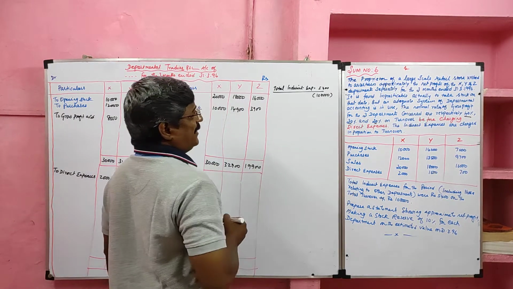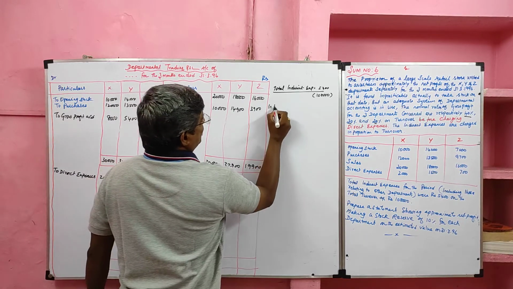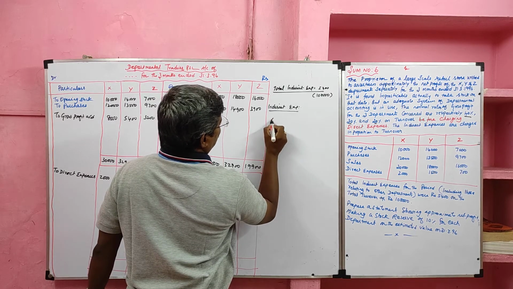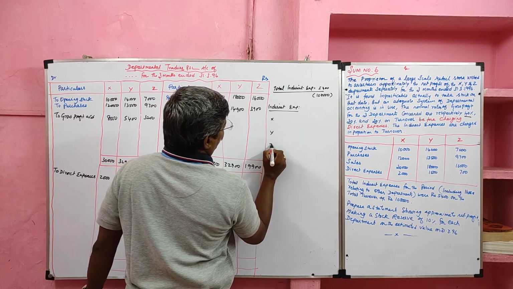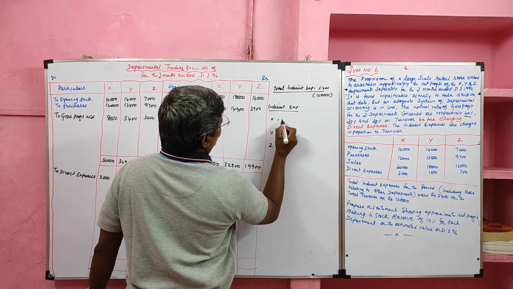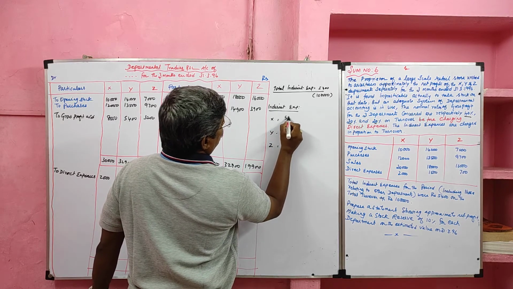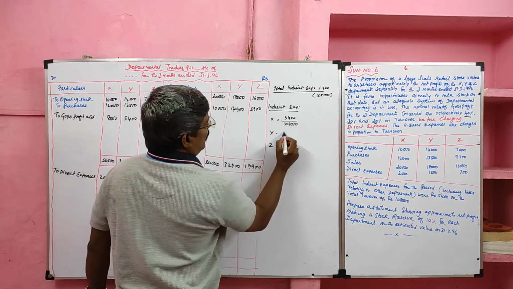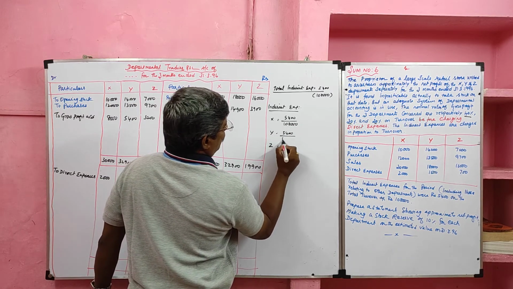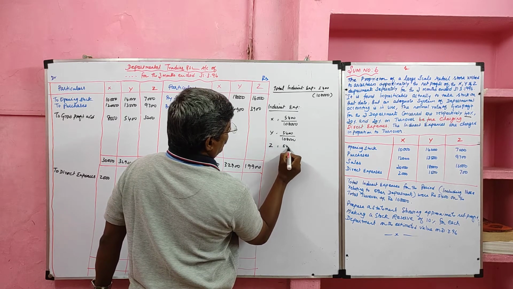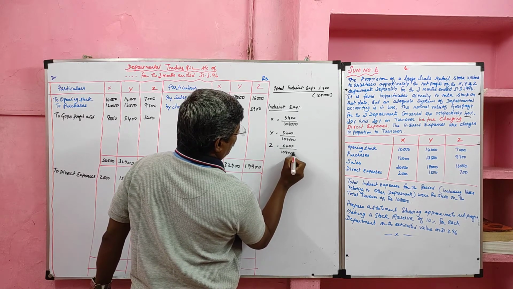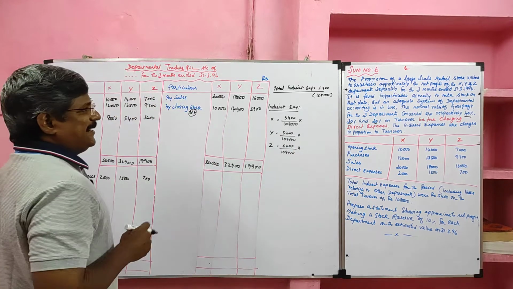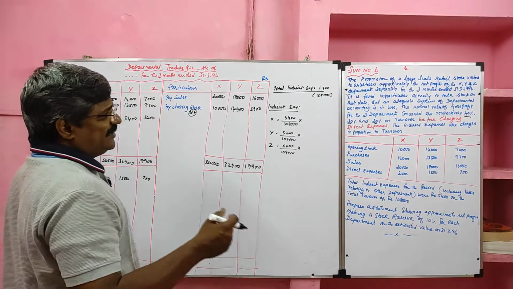Now we have to ascertain the indirect expenses for department X, for department Y, and for department Z. The total expenses incurred 5,400, that is for 1,08,000 turnover. Now we have to calculate. We have to divide the indirect expenses on the basis of the turnover of the respective department.